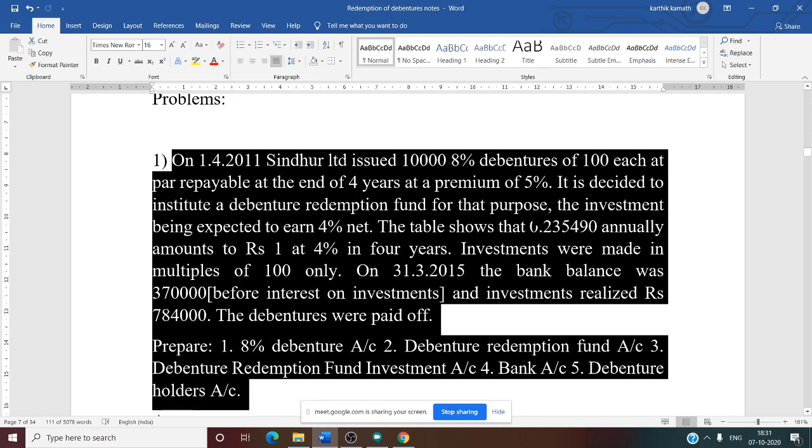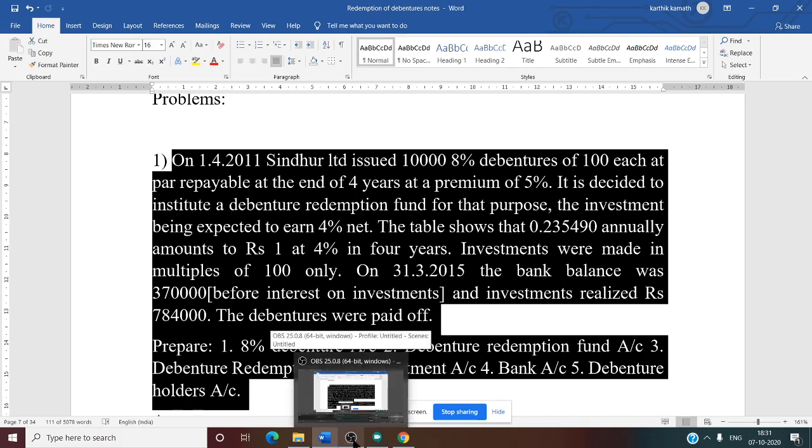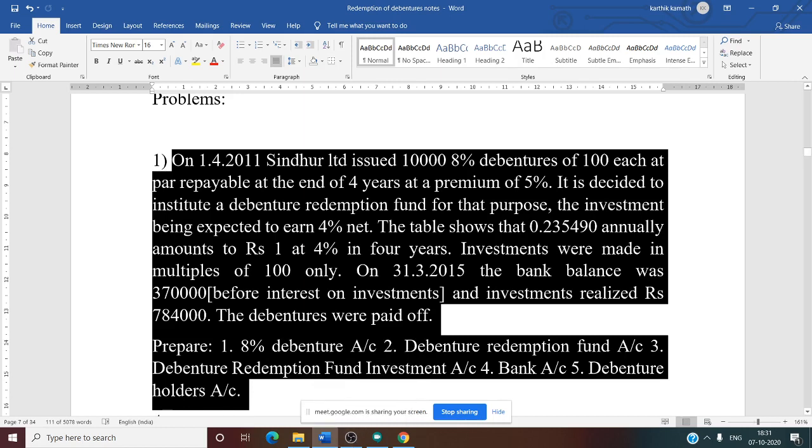Then there is a debenture redemption fund you need to create, and investment. See, the investment is expected to earn 4% net. That means the rate of interest is mentioned in the question. What is the rate of interest? 4% in 4 years. That's 4% is the rate of interest. Okay. Investments were made in multiples of 100 only.